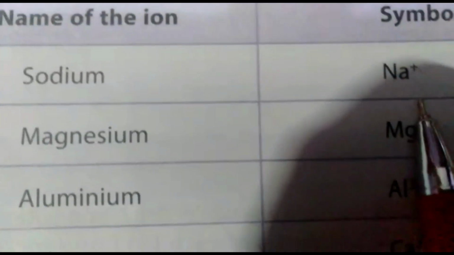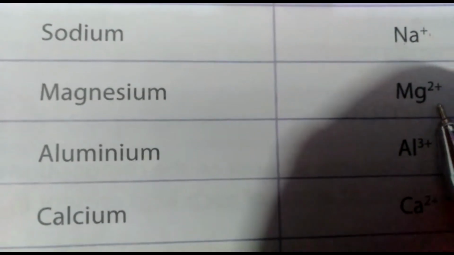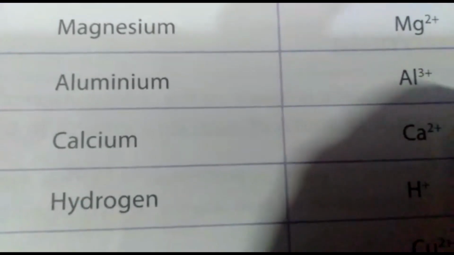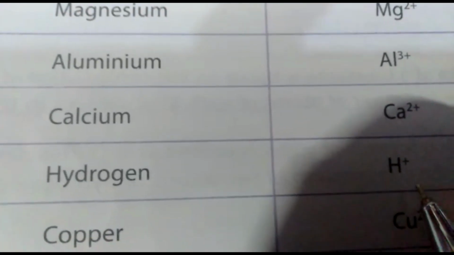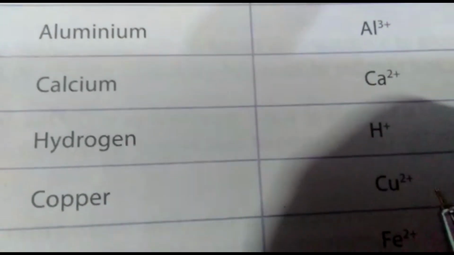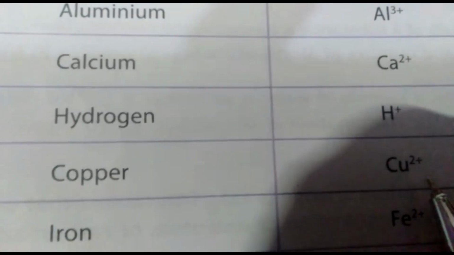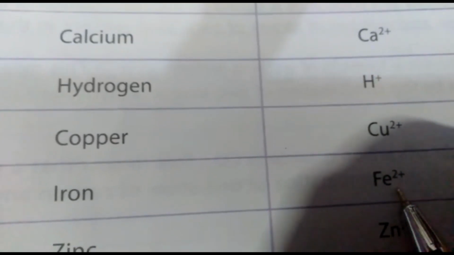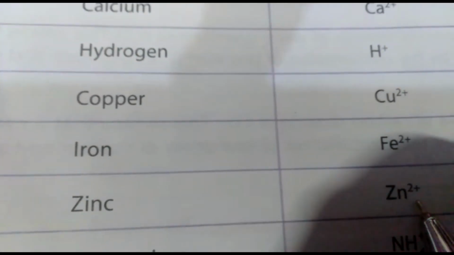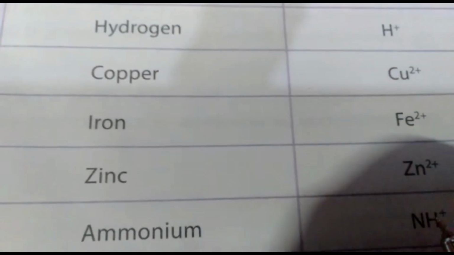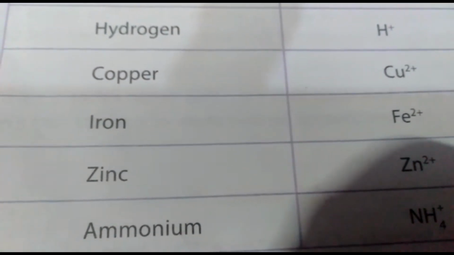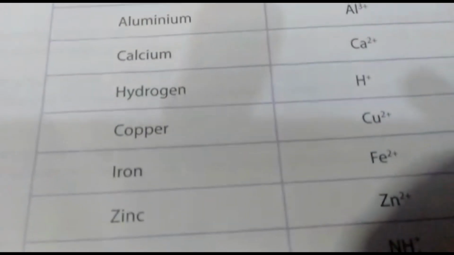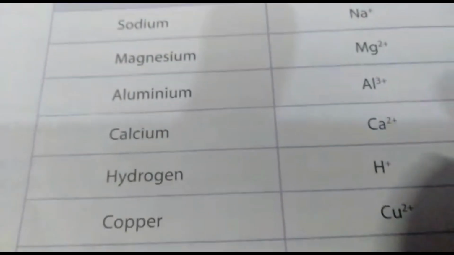Once again I will give you the names of the ions along with their symbols. Sodium +1, magnesium +2, aluminum +3, calcium +2, hydrogen +1, copper +2, iron Fe +2, zinc Zn +2, ammonium NH4 +1. So this is the symbolic representation of the elements along with their charges.